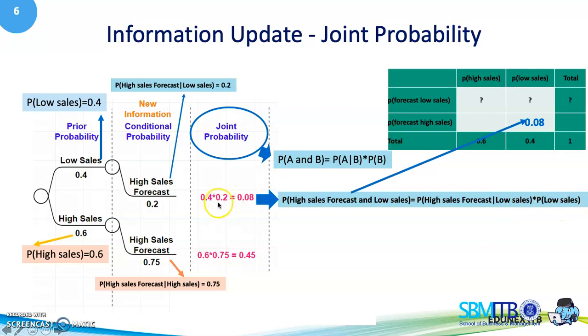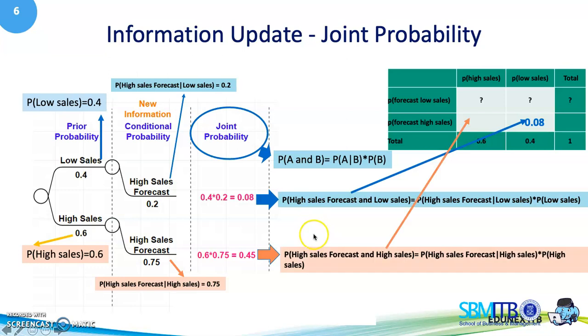So we have 0.4 as the probability of low sales, multiplied by the probability of high sales forecast given low sales, which is 0.2. Then we got 0.08.